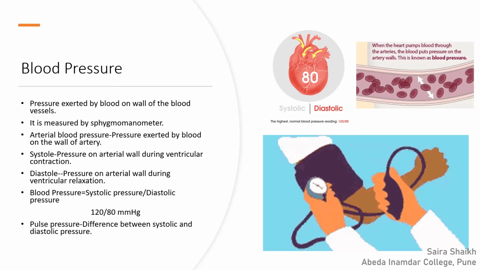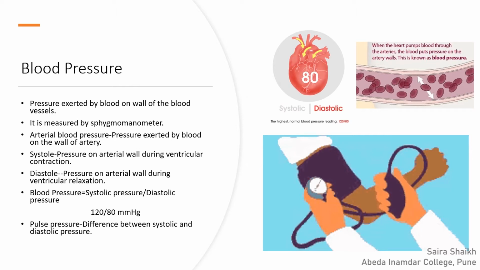The heart pumps the blood during ventricular contraction with a high blood pressure. The blood puts this pressure on the wall of the arteries, and it is the blood pressure. During the contraction phase of the ventricle, the pressure exerted on the wall of the artery is high and is called systolic blood pressure.